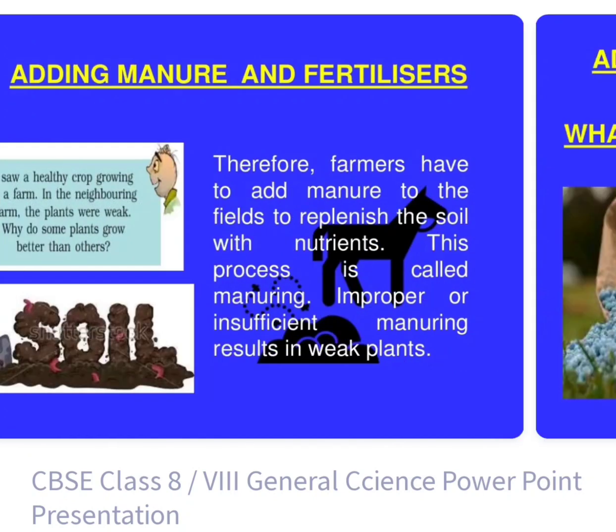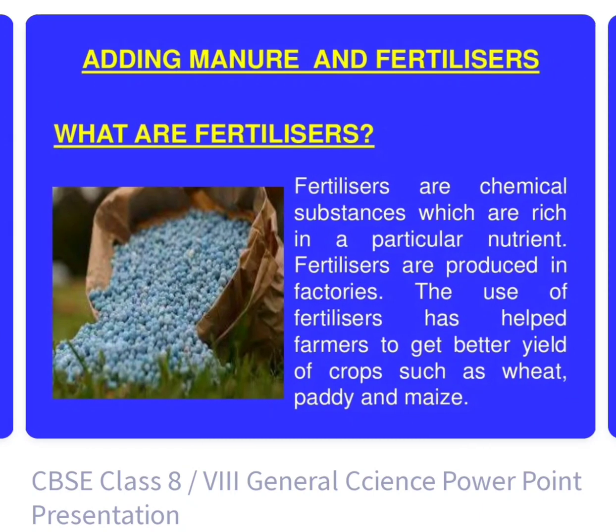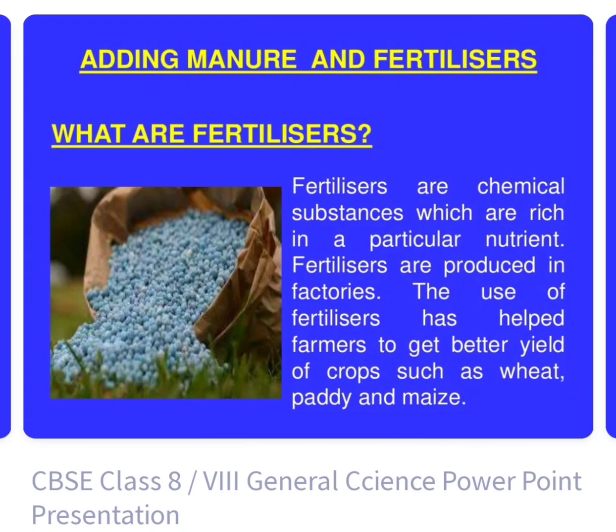Manures are natural, fertilizers are artificial. What are fertilizers? Fertilizers are chemical substances which are rich in a particular nutrient. Fertilizers are produced in factories. The use of fertilizer has helped farmers to get a better yield of crops such as wheat, paddy and maize.